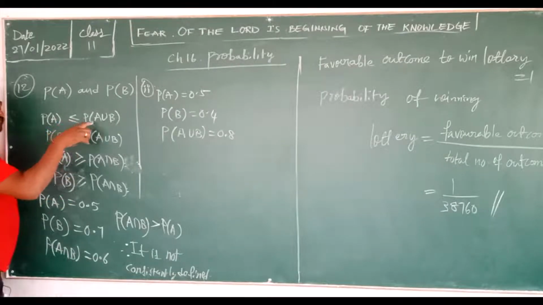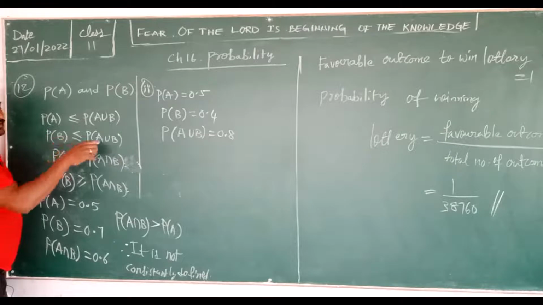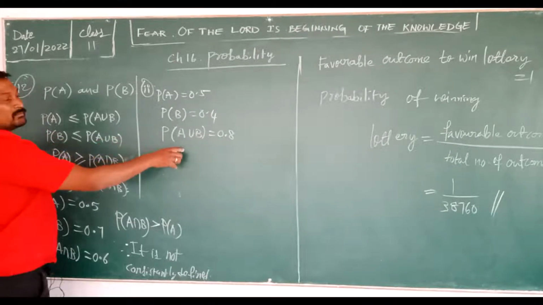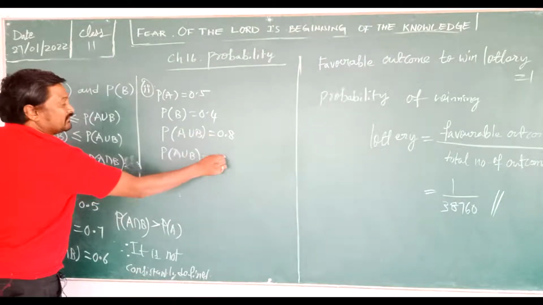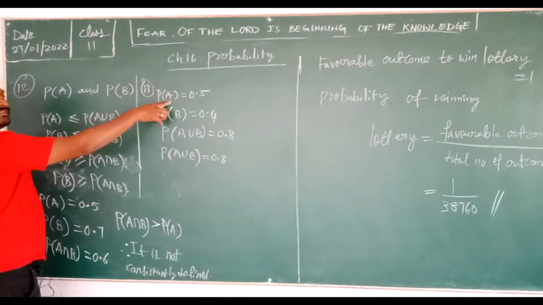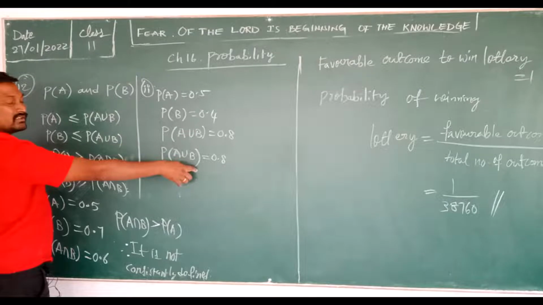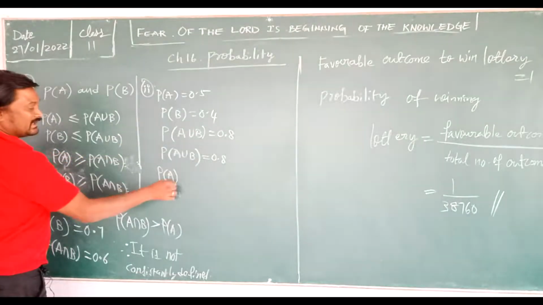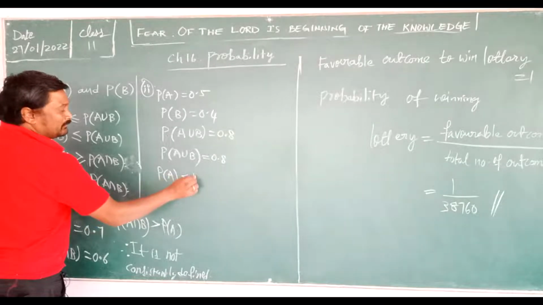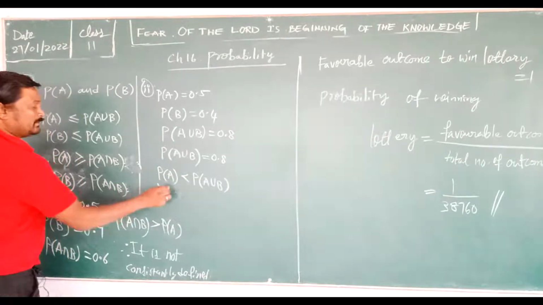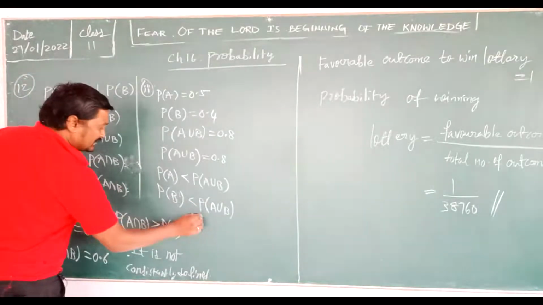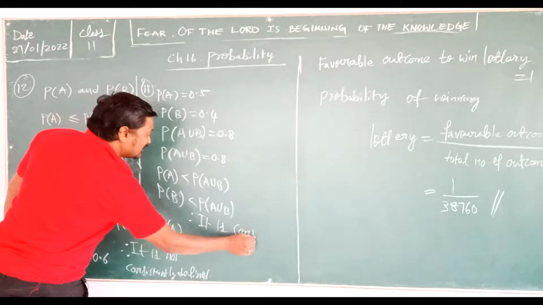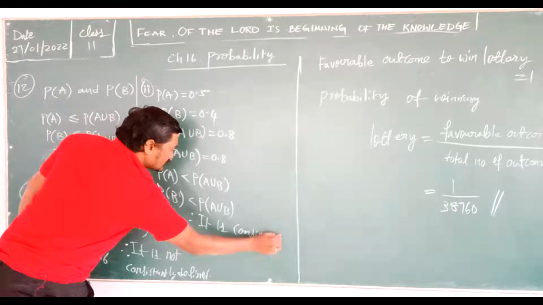See here now. P of A should be less than or equal to P of A union B. P of B also less than or equal to probability of A union B. Here you observe that P of A union B is 0.8, which is greater than P of A, and P of B is also less than P of A union B. So you write P of A is less than P of A union B, and P of B also less than P of A union B. Then you write therefore it is consistently defined.